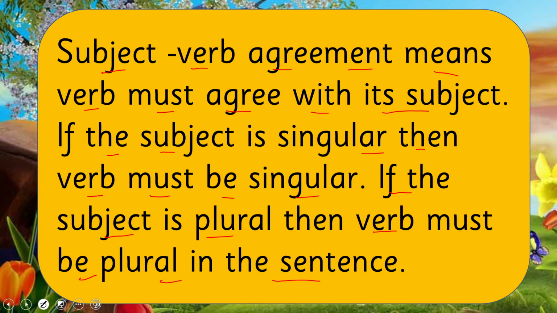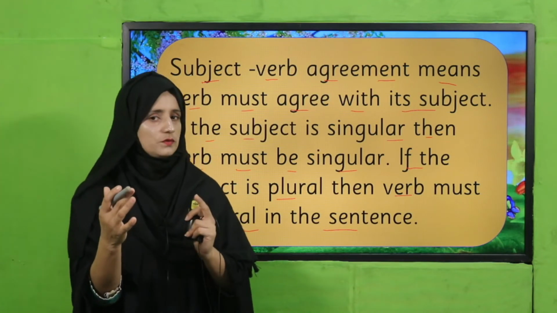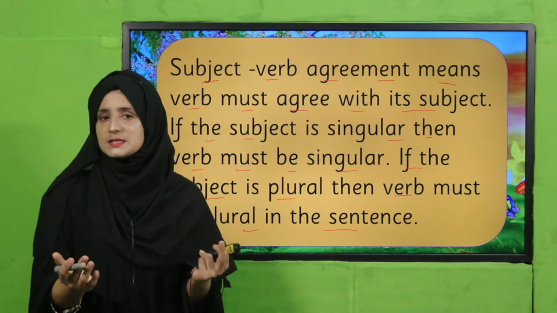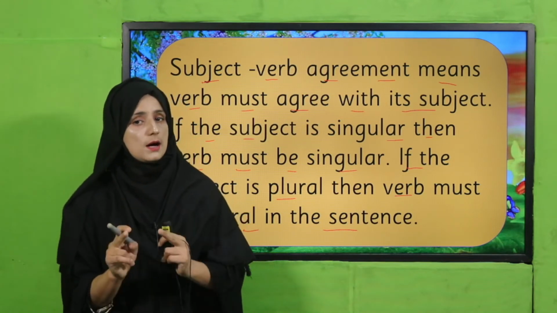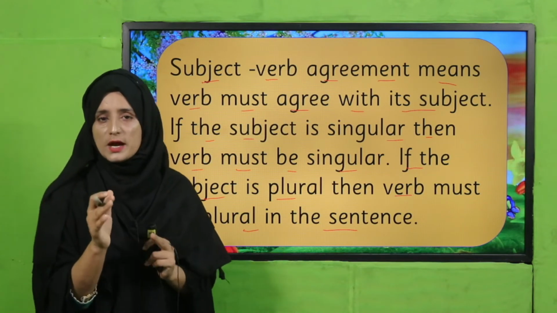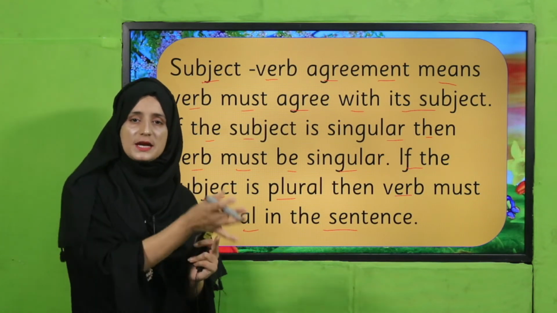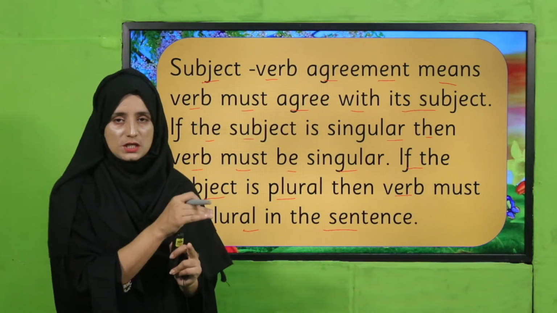Yes, what did you get, my dear students? Subject-verb agreement: first we will get what the subject is. The subject always performs the action. A subject can be a pronoun or a noun. And what is a verb? A verb tells us about the action. It is the action of the subject, the action that the subject will perform.